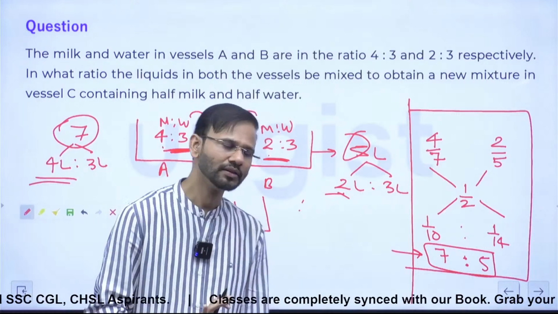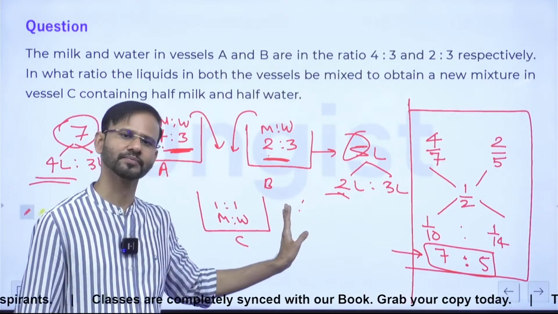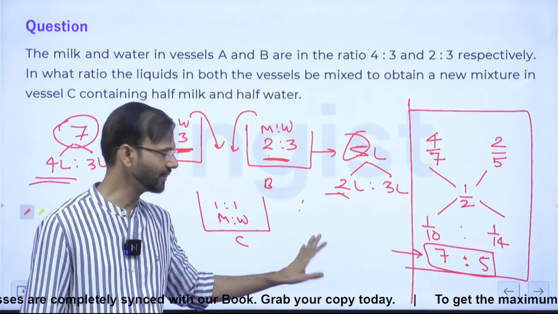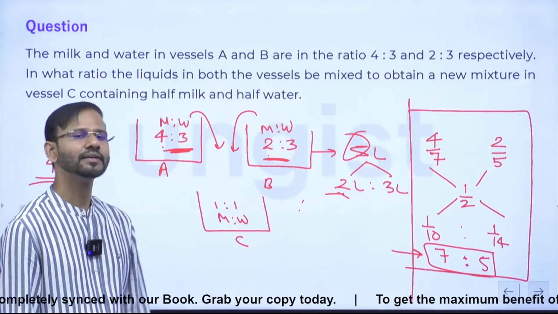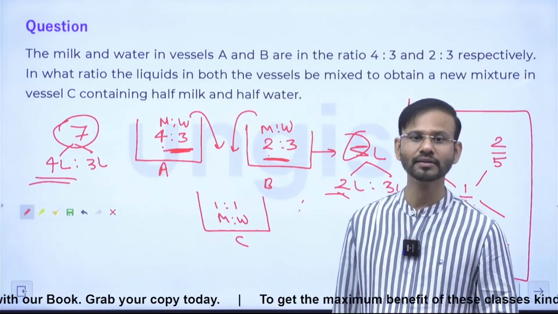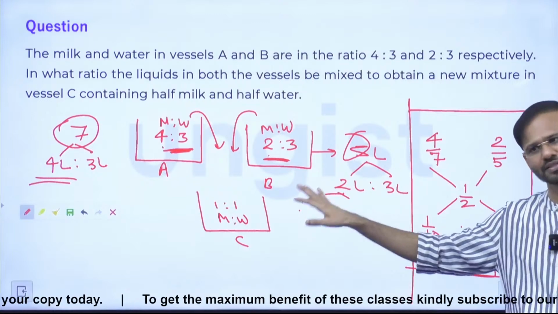Right? Okay. So this is the process to deal with these type of questions. Correct, everyone? I have solved this question with the help of milk. You can verify this with the help of water also. ठीक है, आप कर सकते हैं.